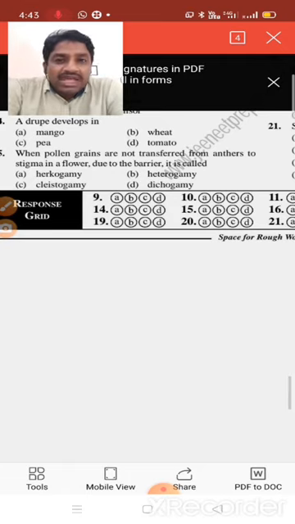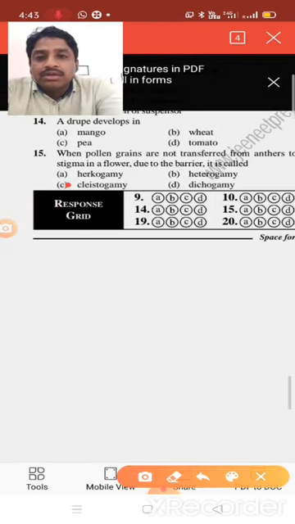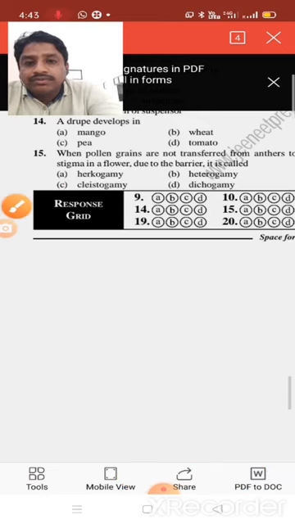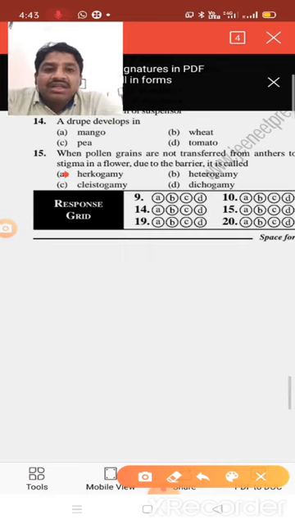So as a result, self-pollination is prevented and cross-pollination is favored. And based on this, hercogamy is the right answer.